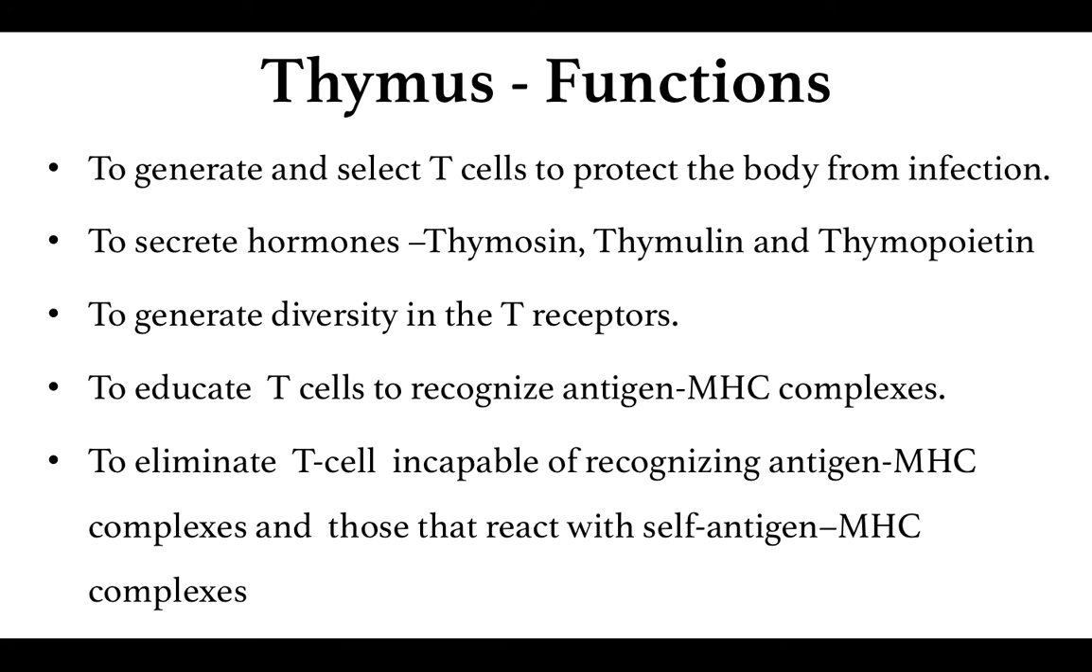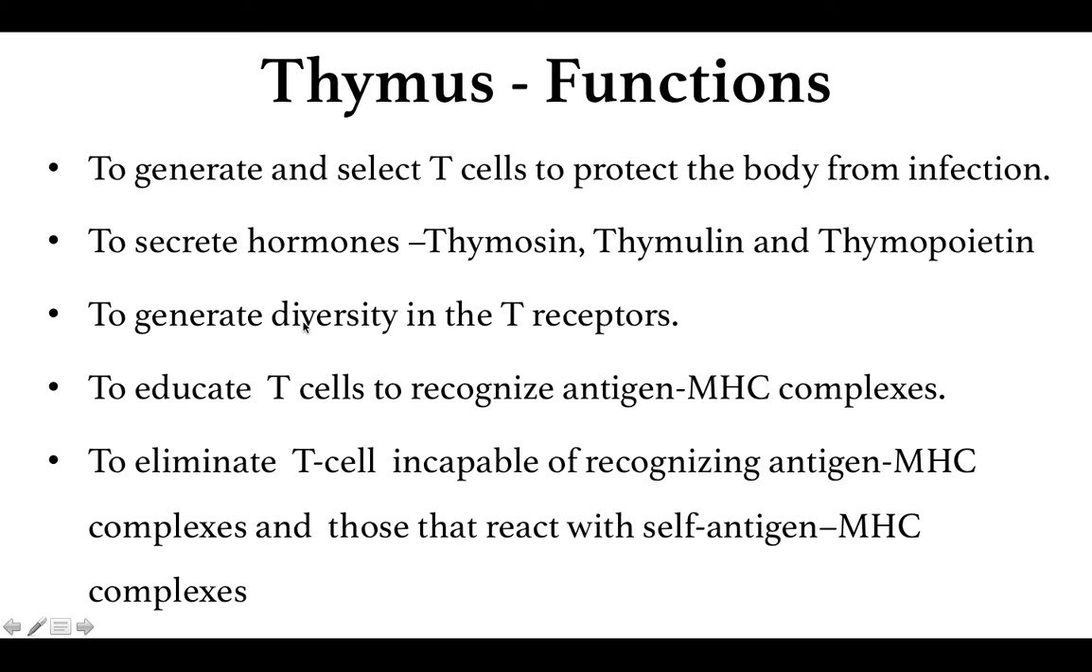The nurse cells or the stromal cells within the thymus are the cells that produce hormones like thymosin, thymulin and thymopoietin, which are responsible for the maturation of the T lymphocyte. These cells also are in intimate contact with the developing thymocytes, and therefore the hormones that are secreted by these cells help in the maturation of the T cells.